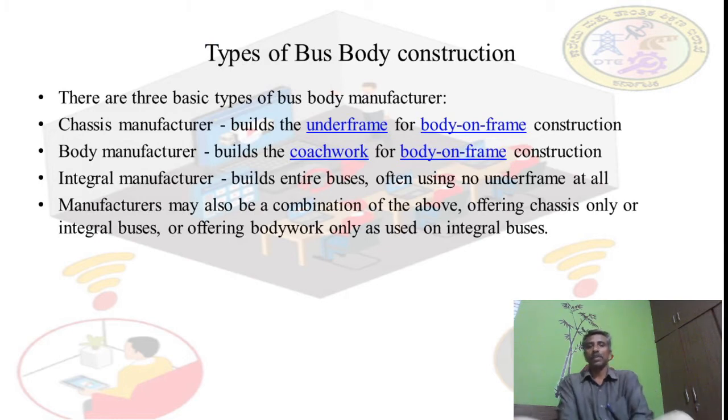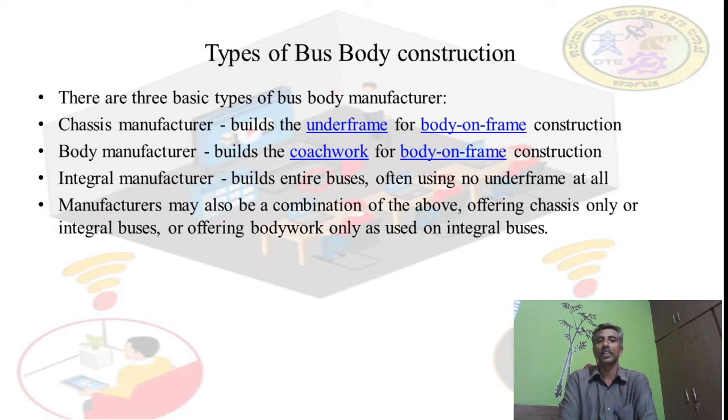In the types of bus body construction, there are three basic types of bus body manufacturing. The first one is chassis manufacturing, which builds the underframe for body on frame construction. On the chassis, the body will be manufactured as coachwork, or body on frame construction.